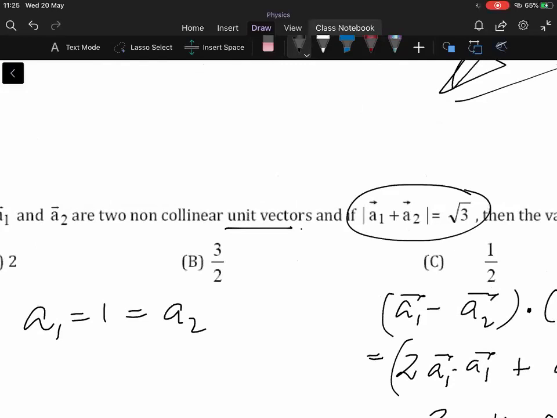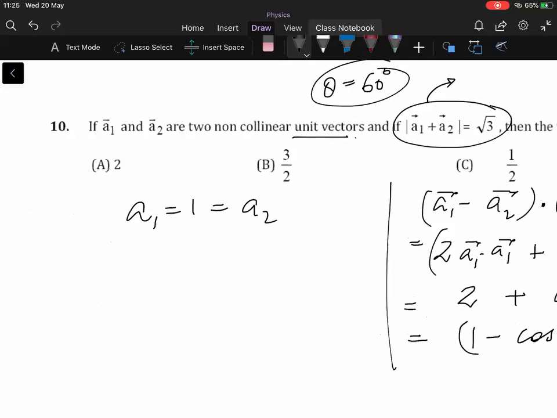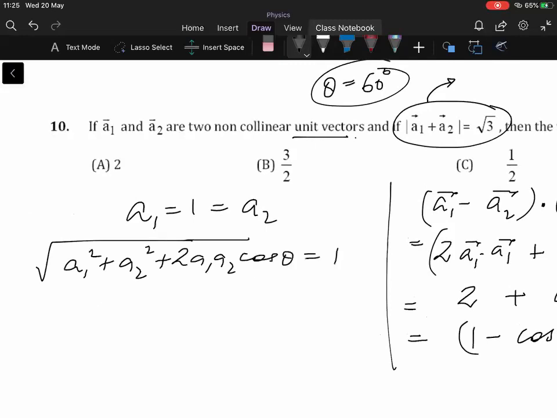So let's look at this. The magnitude of the resultant of A1 plus A2 is root 3. So can you tell me what the angle will be between A1 and A2? 60 degrees. This is a special case. If you remember, we have already done it. Otherwise, you can apply the formula of resultant magnitude, that is A1 square plus A2 square plus twice of A1 A2 cos theta is equal to root 3.